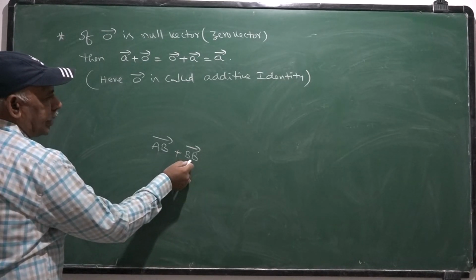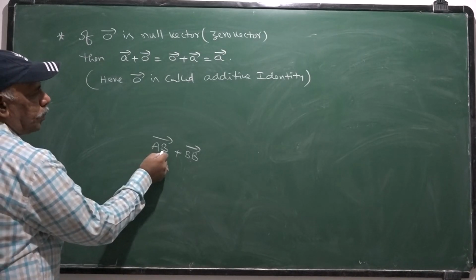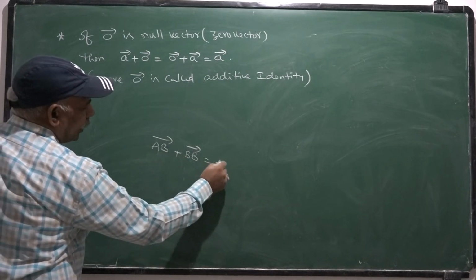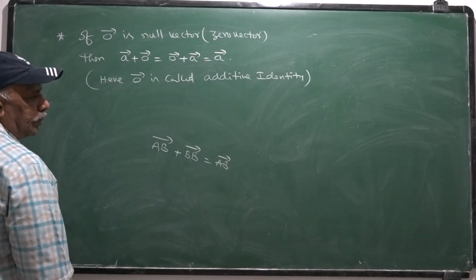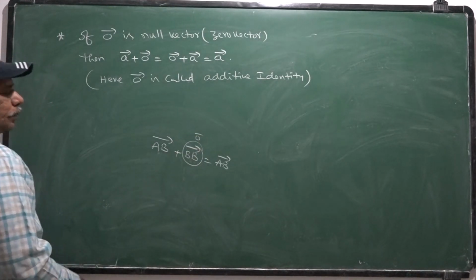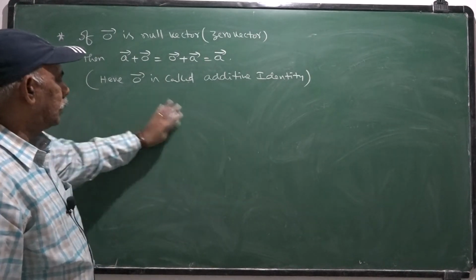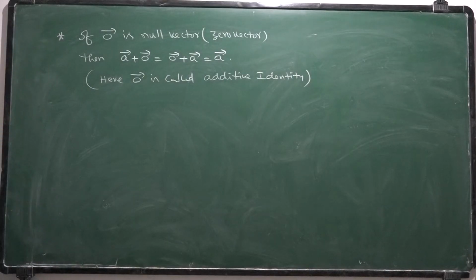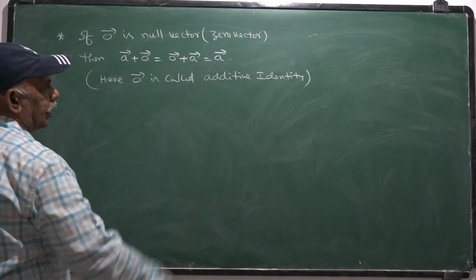It represents a point itself, the point B itself. So once you add AB bar and BB bar, again we get AB bar itself. Like that, once you add a null vector or zero vector to any vector, we get the same vector. In such case, that null vector is called additive identity.